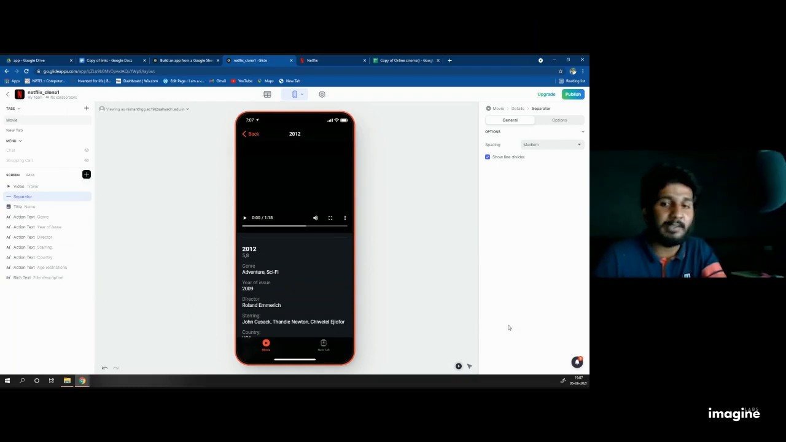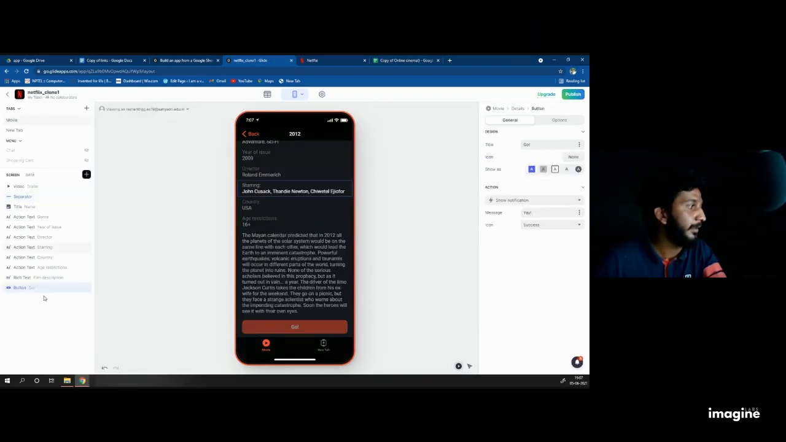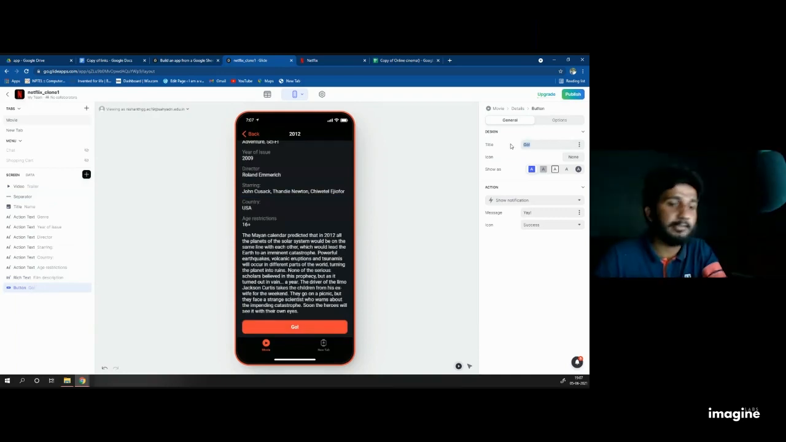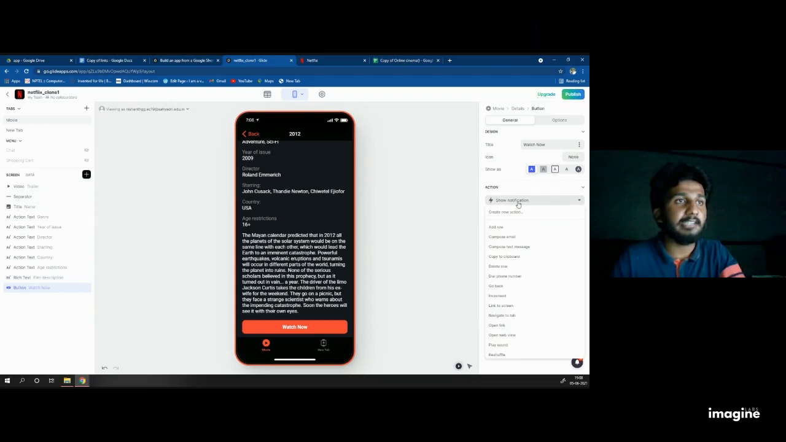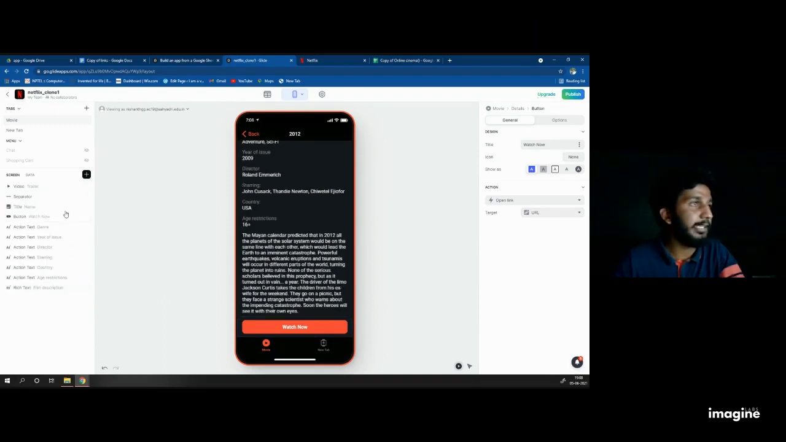So we need a button. Name the button as watch now. Select the action as open link. Link target is URL. It's correct. Then just drag this after title.